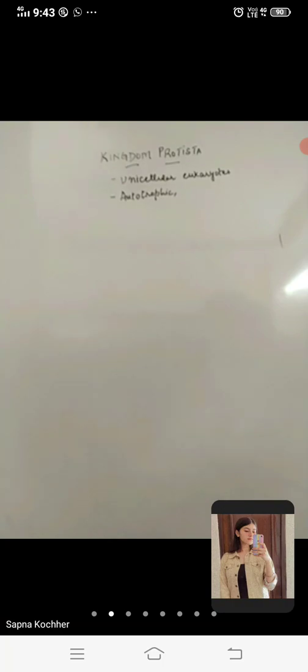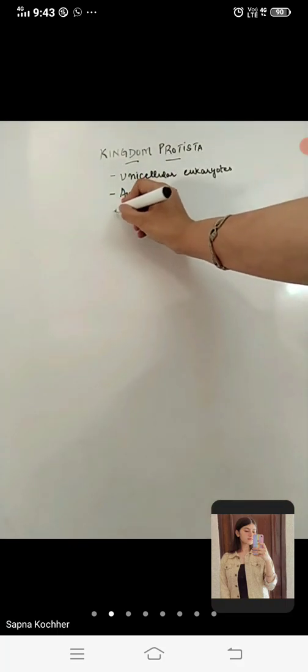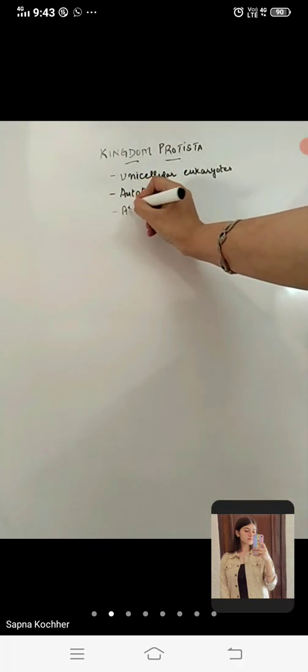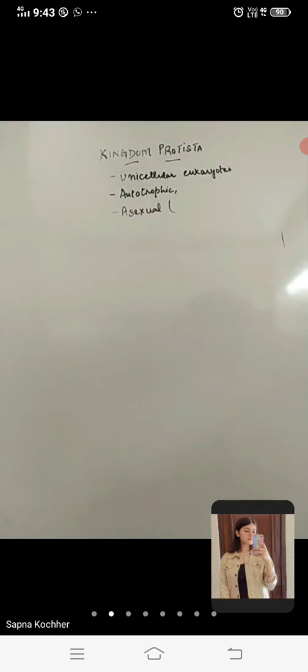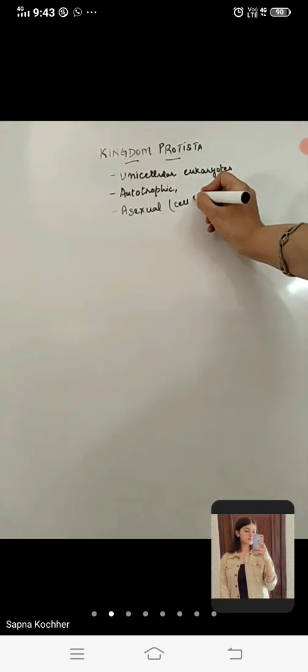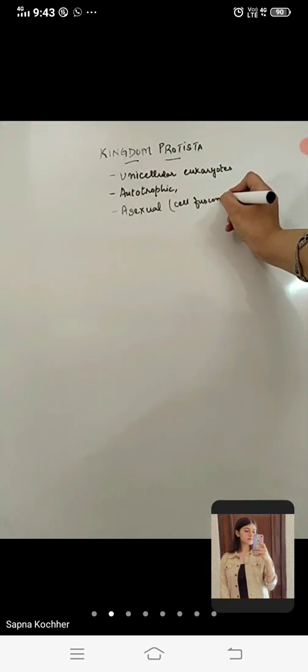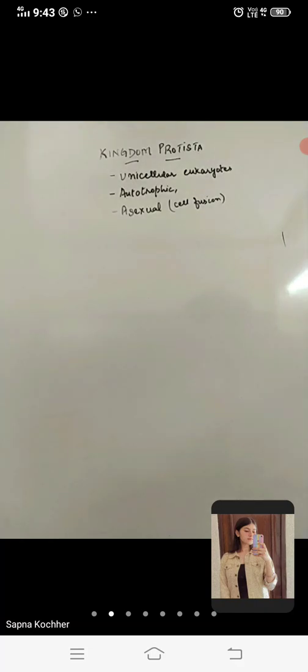Right. So the next is the mode of reproduction. Both methods are available, that is asexual as well as sexual. Asexually, these organisms reproduce through cell fusion. That is, if two cells fuse, that is called cell fusion, right? Or they also reproduce through fragmentation or spore formation.